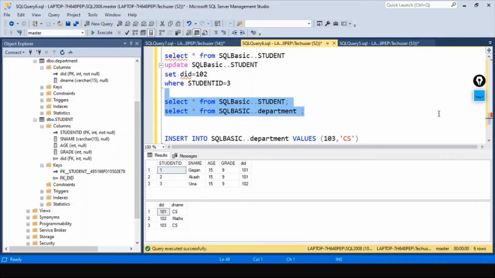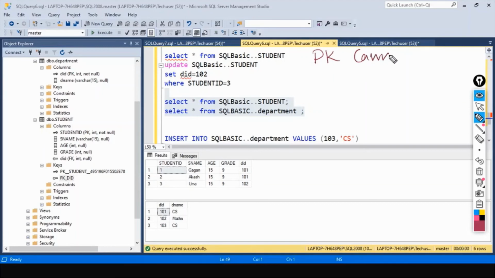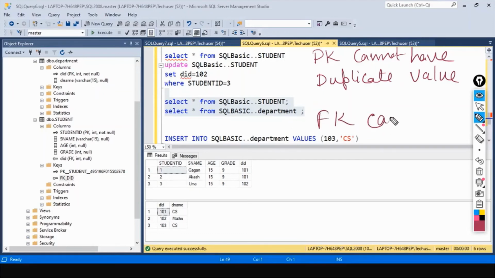So that is the first guideline when we are creating the primary key and foreign key. What is that? Primary key cannot have a duplicate value. We just now saw it immediately gives you a primary key violation error. And then the next one is foreign key can have duplicate values. Okay, let's see this. Foreign key can have duplicate value.